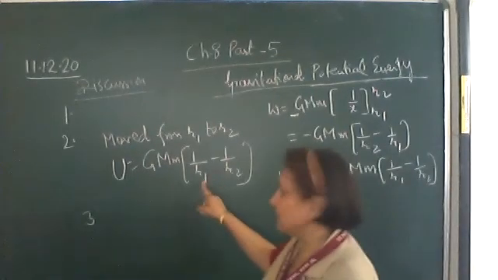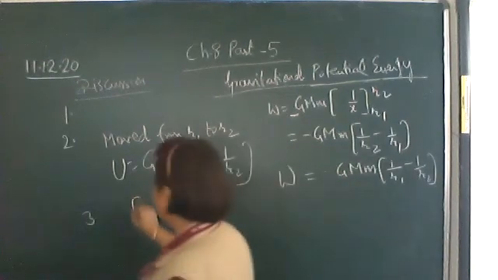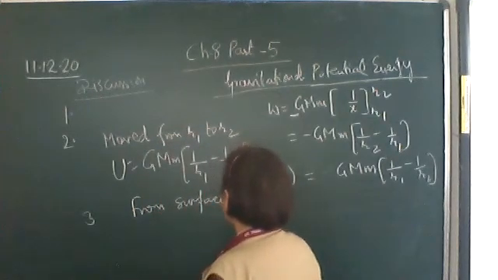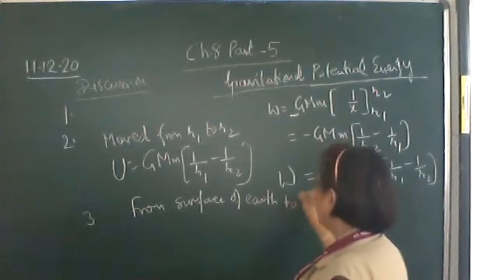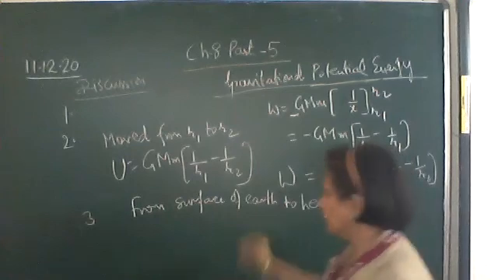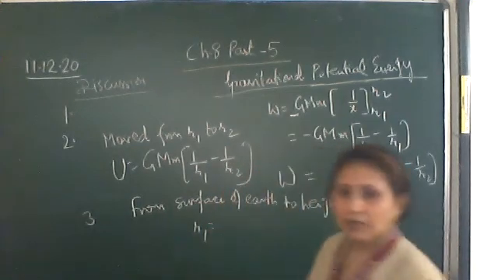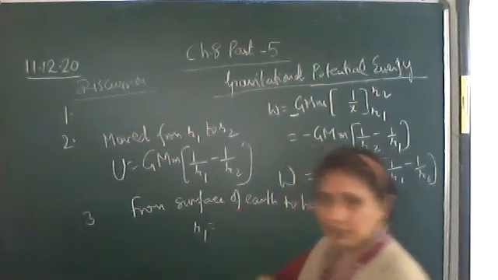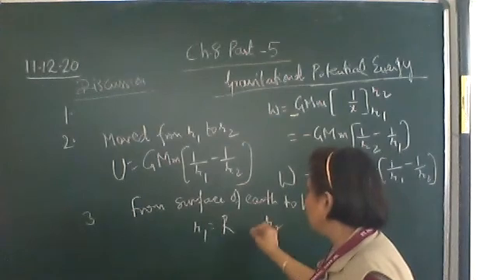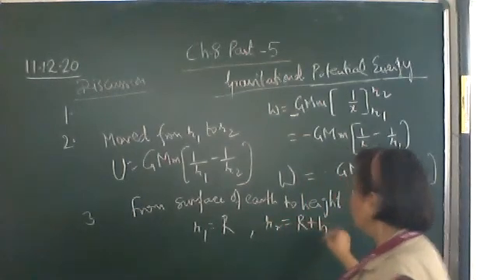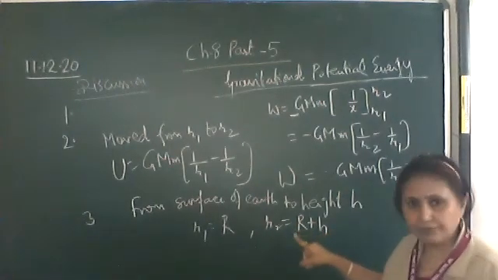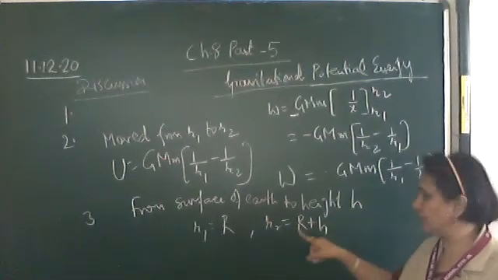Now if the body is lifted from the surface of the earth to height h, what is R1 equal to? R1 is the distance between the two bodies, the radius of the earth. And what will R2 be equal to? It is at height h, so between the center of the earth and the center of the body, it will be R plus h.